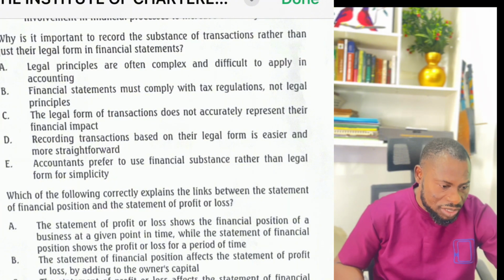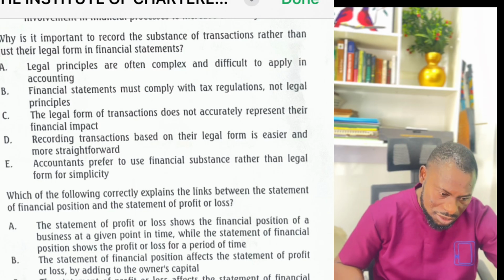Yes. So first, let me explain substance over form. You have the legal form of an entity.